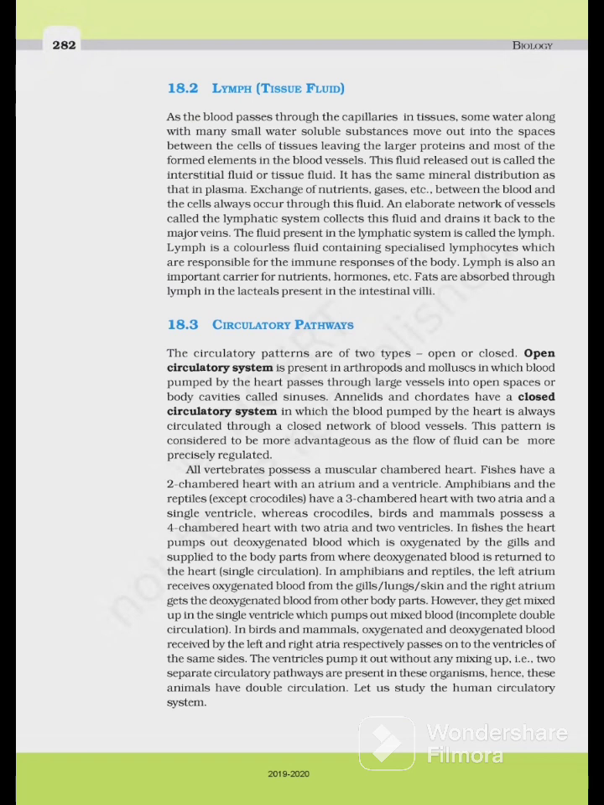In birds and mammals, oxygenated and deoxygenated blood received by the left and right atria respectively passes on to the ventricles of the same sides. The ventricles pump it out without any mixing up, that is, 2 separate circulatory pathways are present in these organisms. Hence, these animals have double circulation. Let us study the human circulatory system.